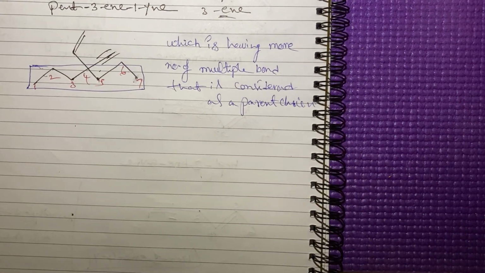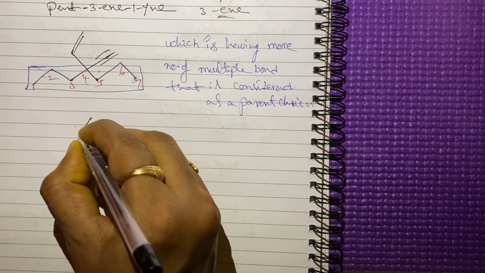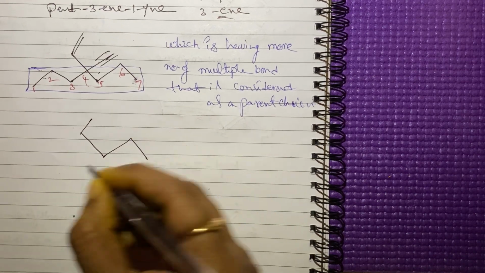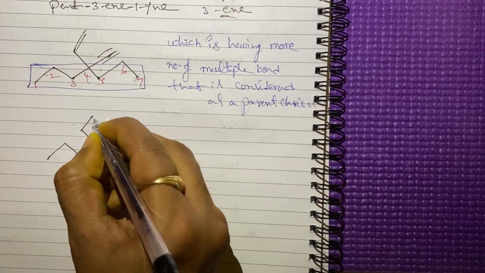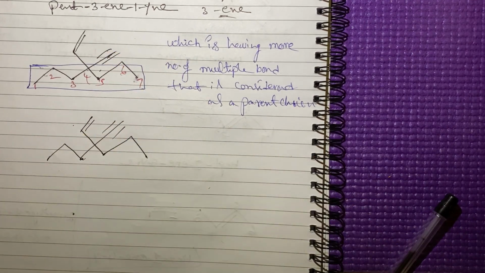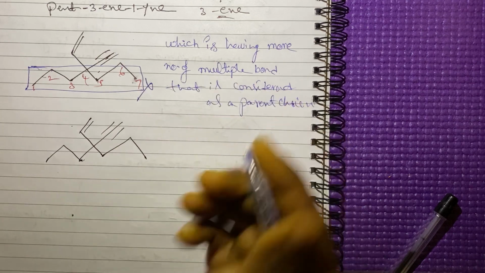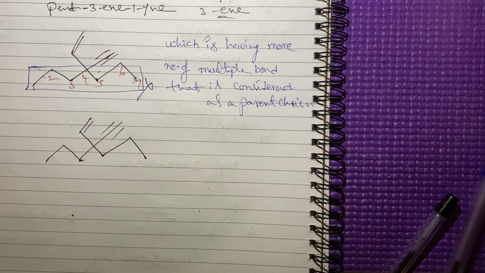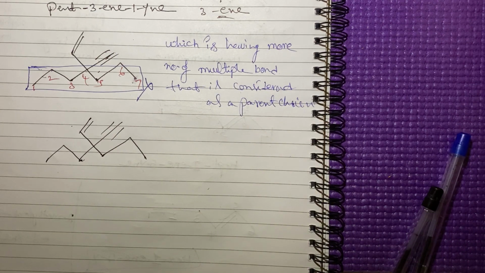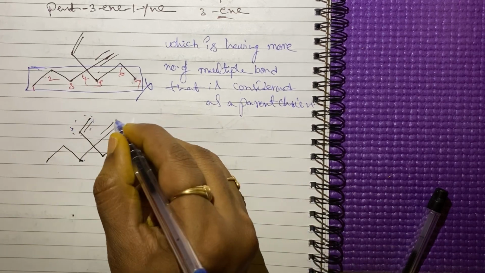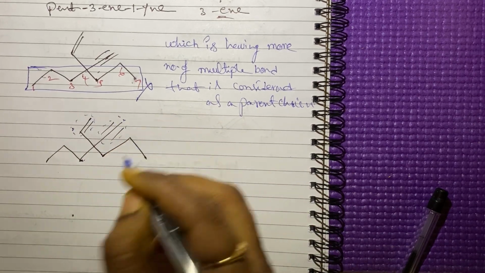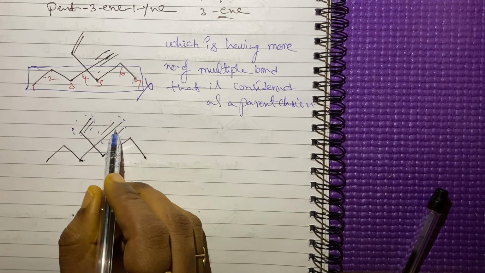The second one, take the same example. For this compound, how can you select that? See, this is wrong. We cannot select like this. See here, the double bond and the triple bond are both present in the terminal positions, right?